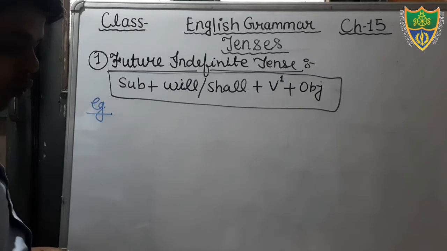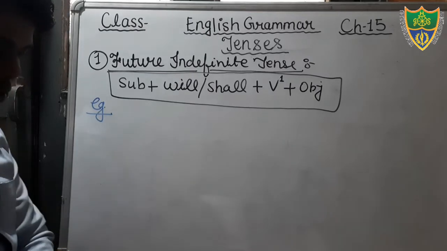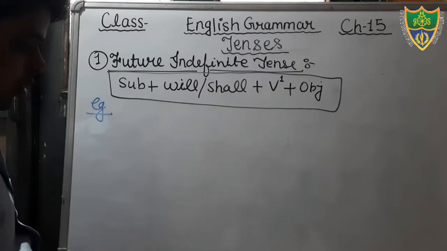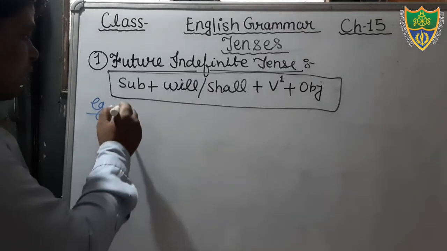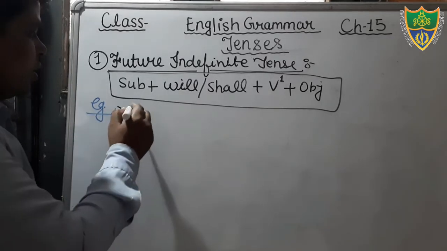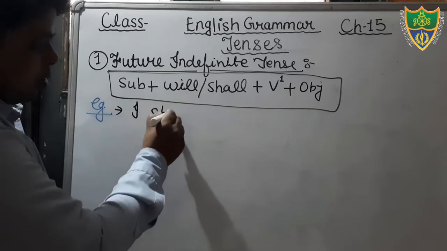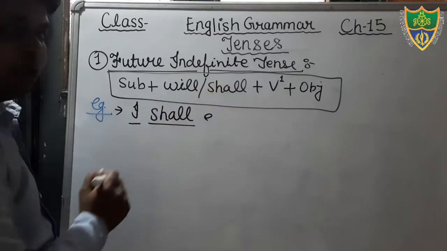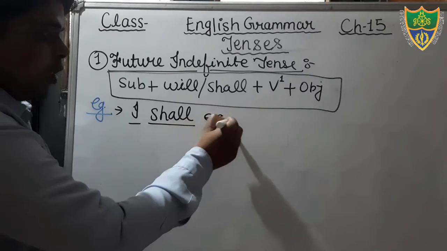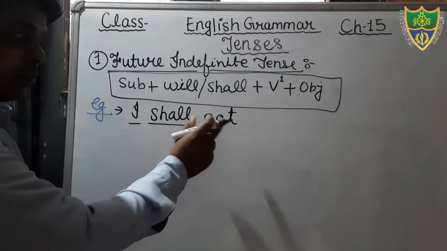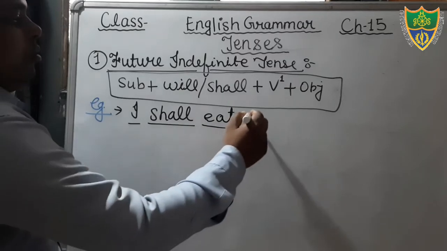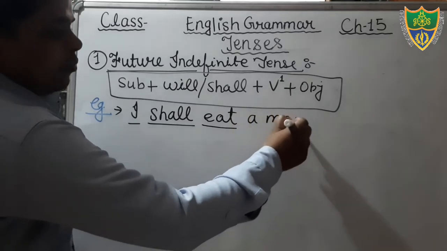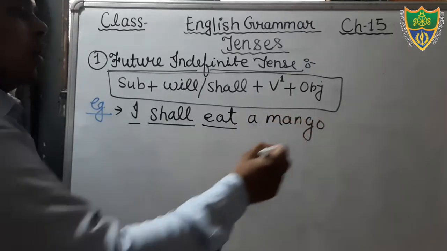Just see, there are many examples given in your book as well. For example, you can say, I will drink coffee. You can say, I shall. You can see that is the subject, and with I I have used the helping verb shall. Eat is a verb, the main verb, the first form of the verb. I'll eat a mango. I shall eat a mango. That is an object.